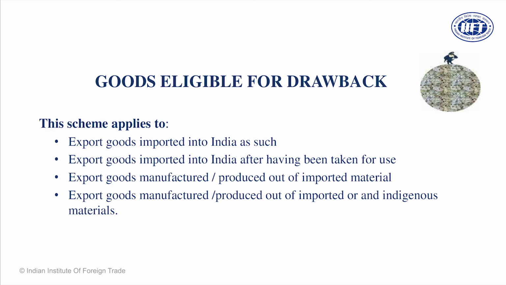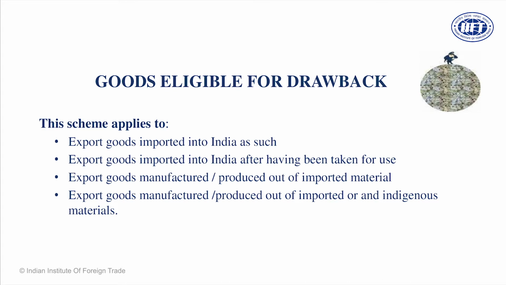Section 75 has three types of drawbacks, and out of which I would like to emphasize only the first part, which is goods manufactured out of imported material, because subsequent tax reforms in India have largely neutralized the fourth part. So the goods for which you have procured certain components from another country, and then the goods are manufactured.